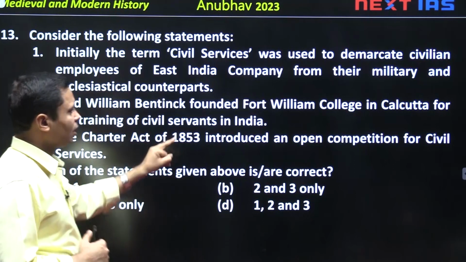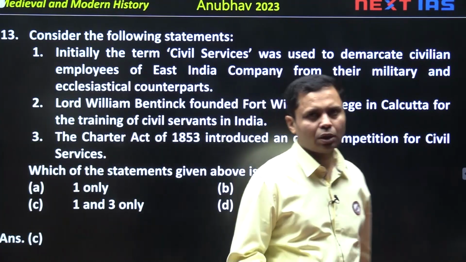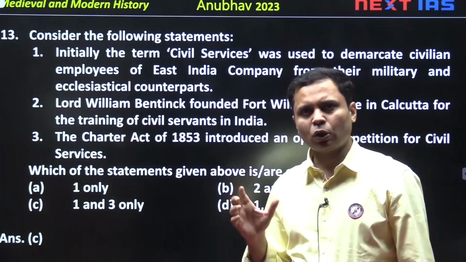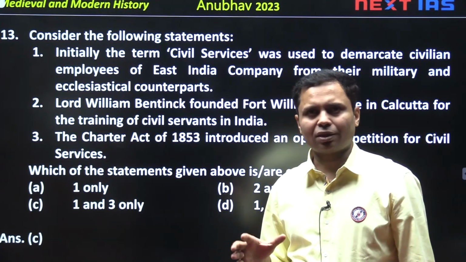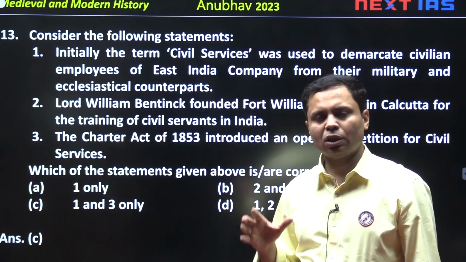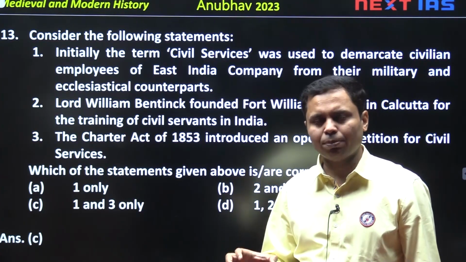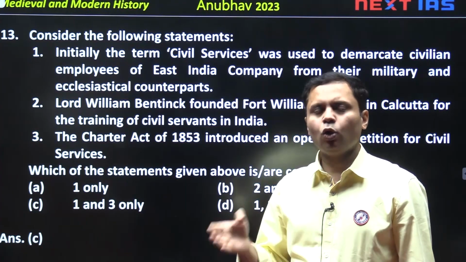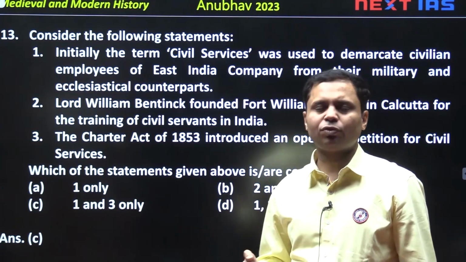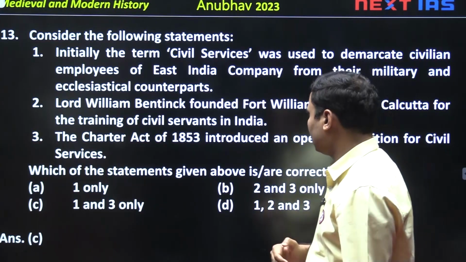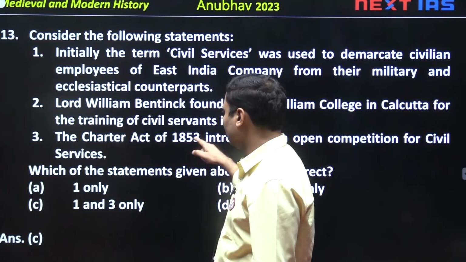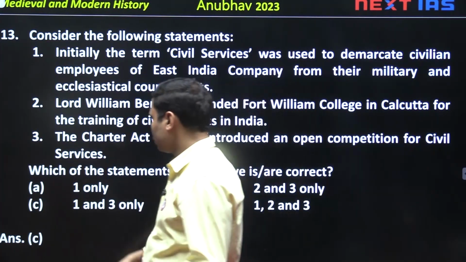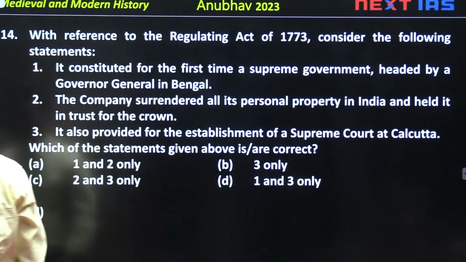Second is wrong. Charter Act of 1853 introduced open competition. Earlier, for the ICS, there was no competitive exam. ICS people were recruited by the Court of Directors, the executive body of the company. Suppose 100 vacancies are there, they used to pick up 400 people who were sitting for the exam, and out of these 400, 100 were recruited. But Charter Act of 1853 introduced open competition for the civil services. So, answer is C.